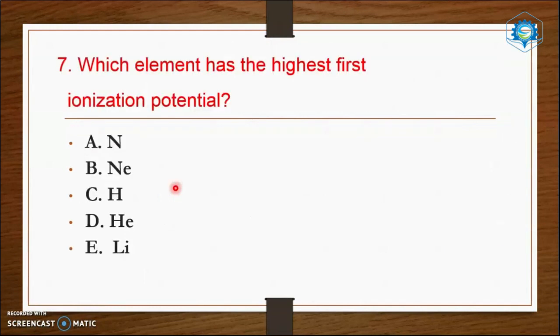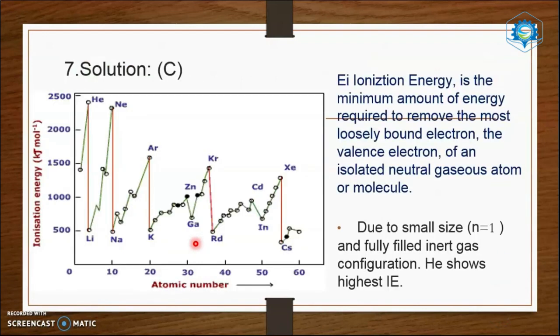Which element has the highest first ionization potential? Nitrogen, neon, hydrogen, helium, and lithium. What do you mean by ionization energy or ionization potential? It's the energy required to remove the most loosely bound electron. So it increases from left to right of the periodic table. So let us go for the answer.